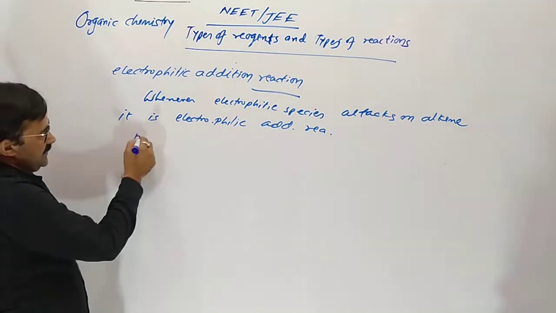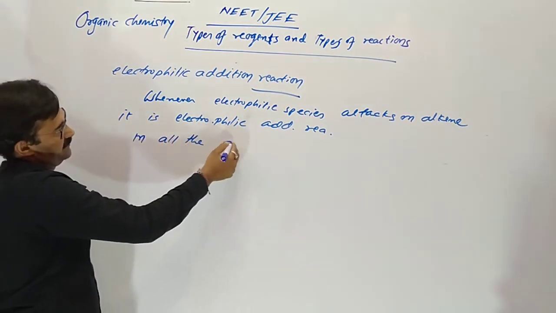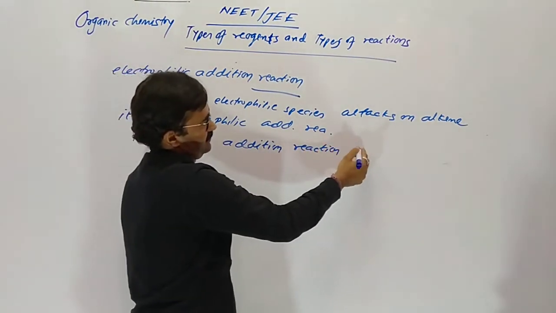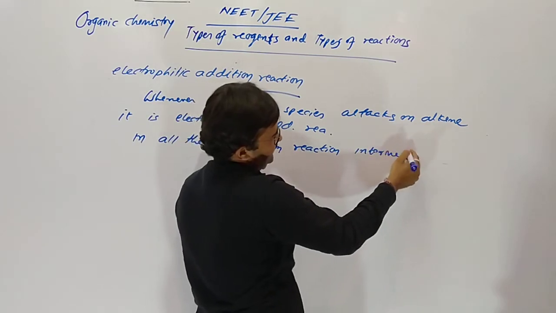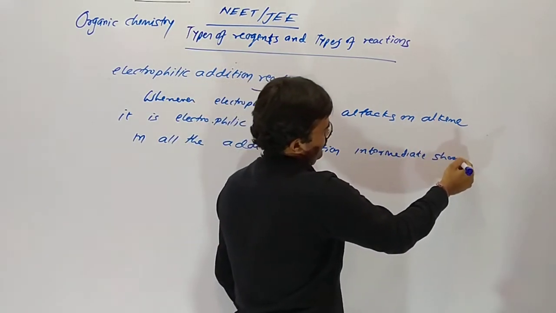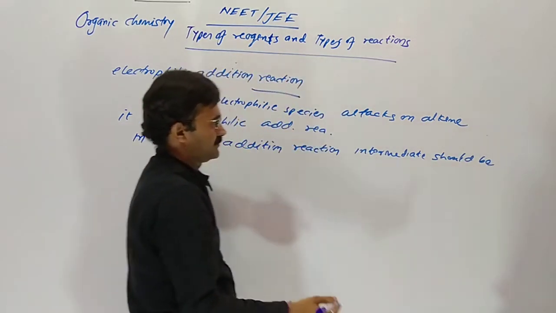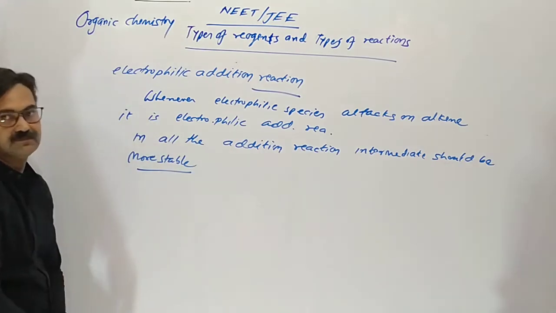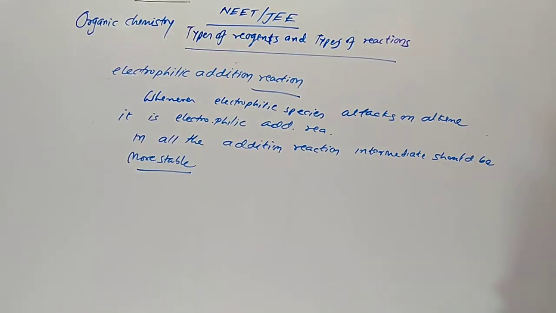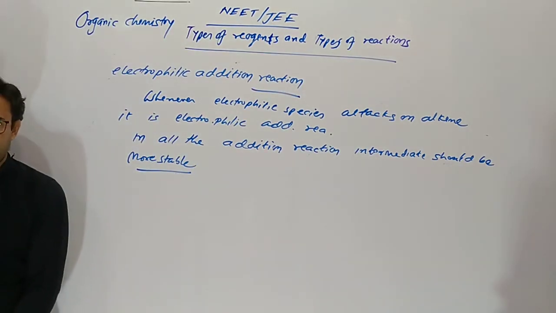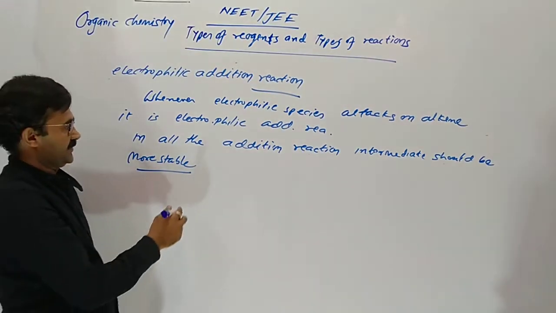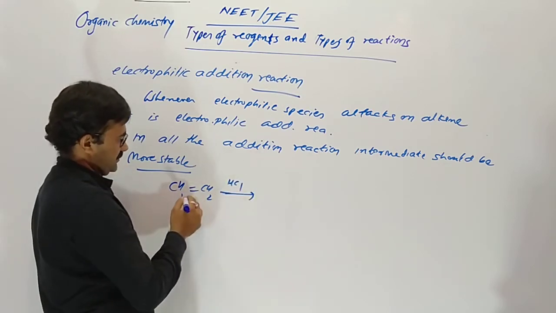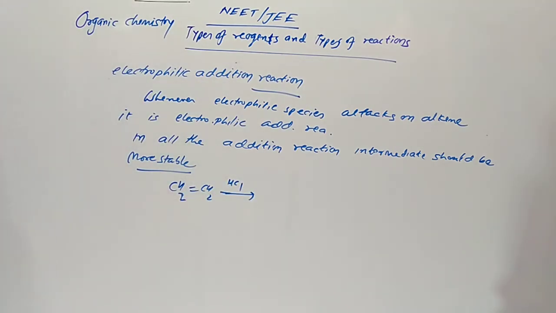In all addition reactions, the intermediate should be more stable, the maximum stable. I am giving you an example. CH2 double bond CH2 is reacting with hydrochloric acid.